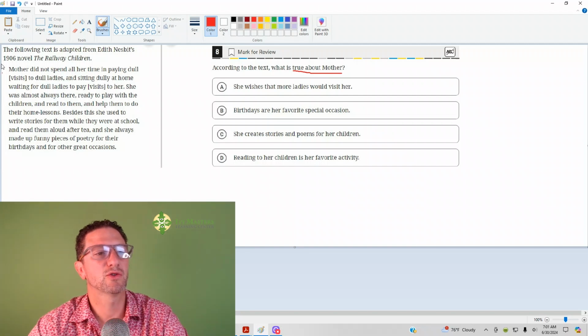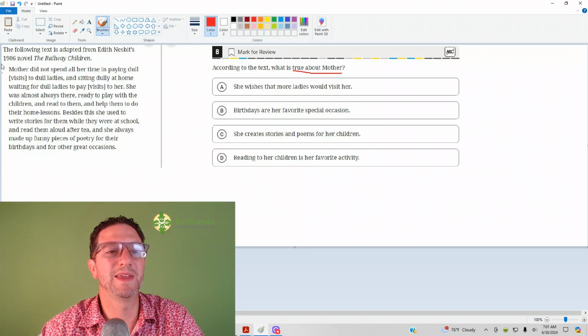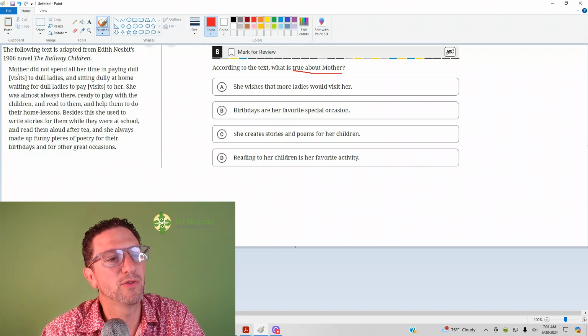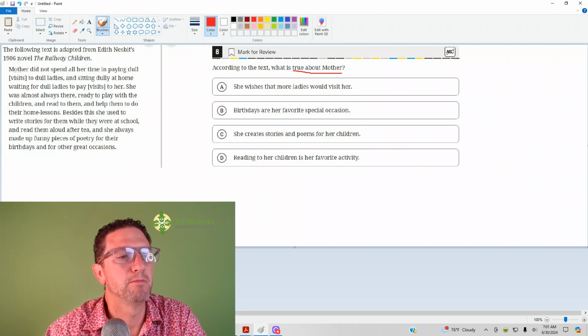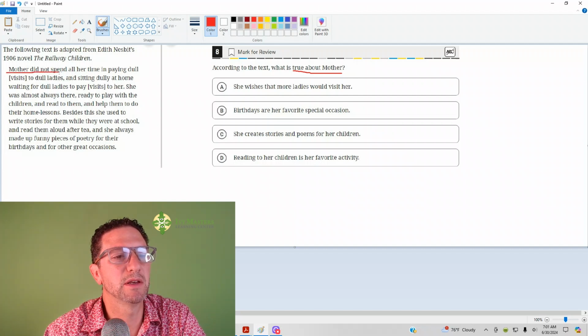The intro is pretty generic. The following text is adapted from Edith Nesbit's 1906 novel, The Railway Children. And the paragraph reads. Mother did not spend all her time paying dull visits to dull ladies and sitting dully at home waiting for dull ladies to pay visits to her.